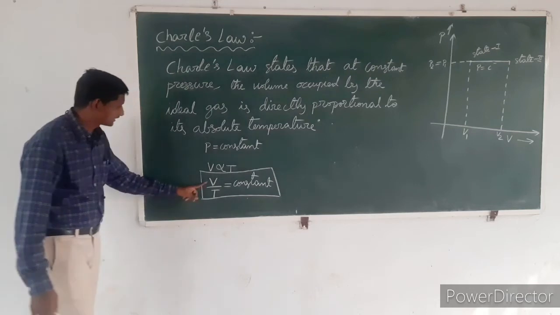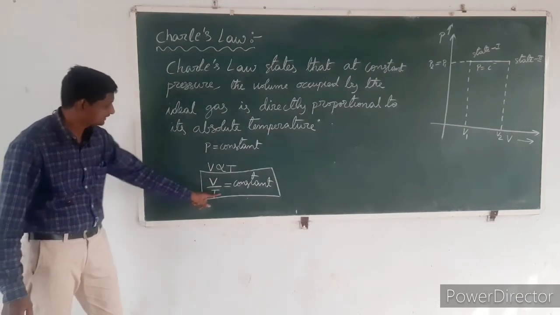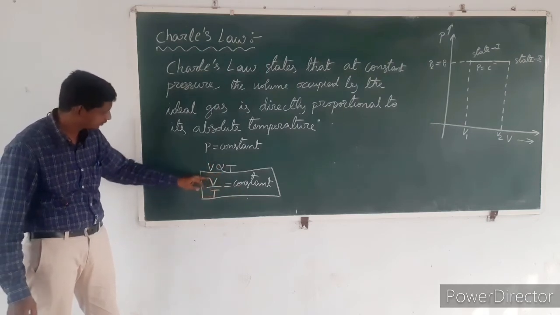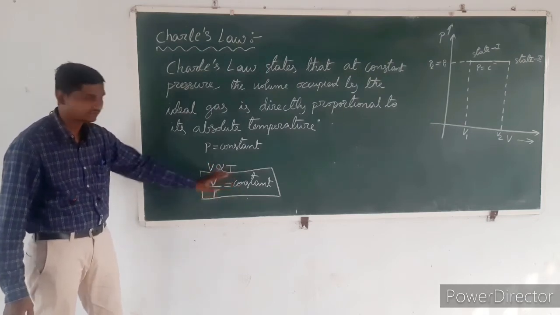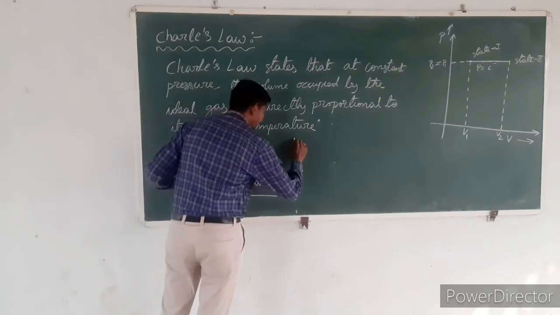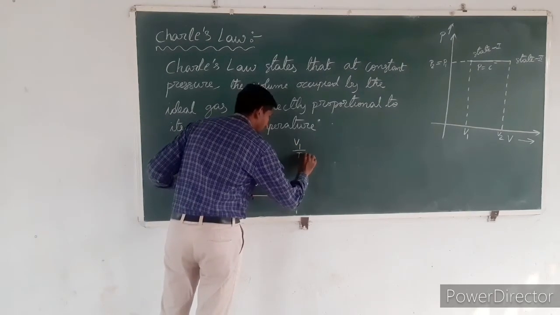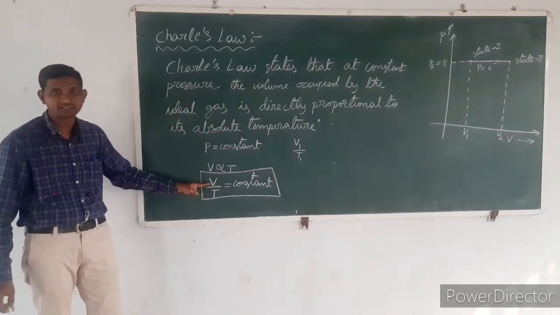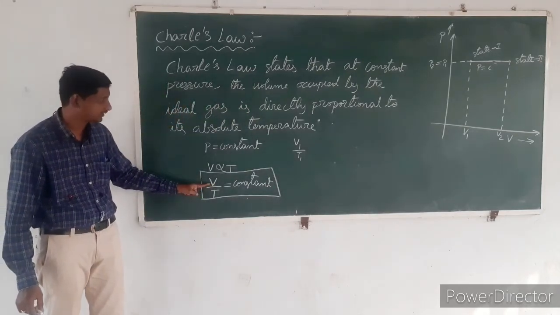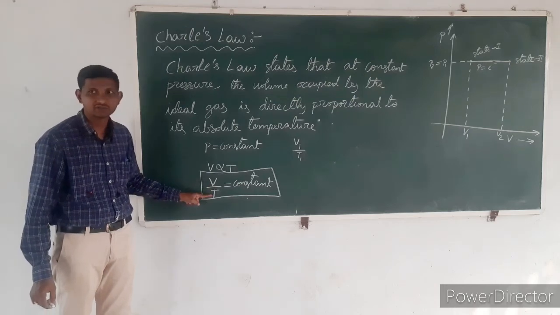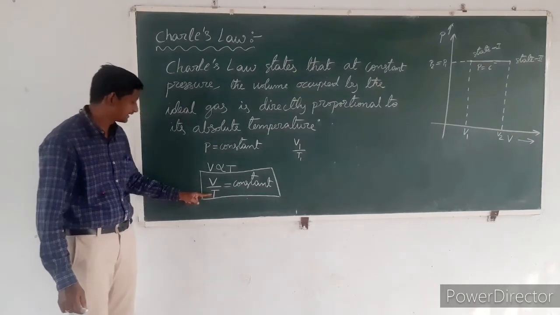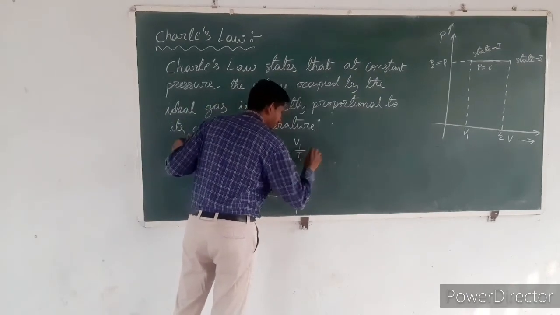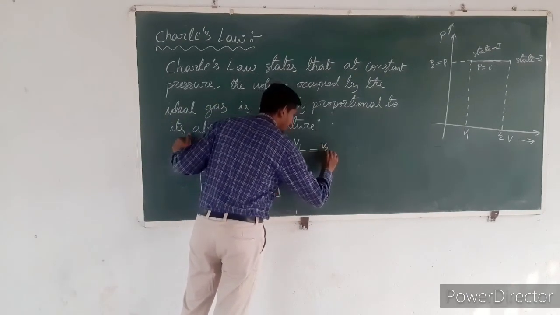So according to Charles law, V by T is equal to constant. That means at state 1 and at state 2, this ratio is constant. That means at state 1, V1 by T1, where V1 is the volume occupied by the perfect gas at state 1 and T1 is the absolute temperature of the ideal gas at state 1, is always equal to V2 by T2.